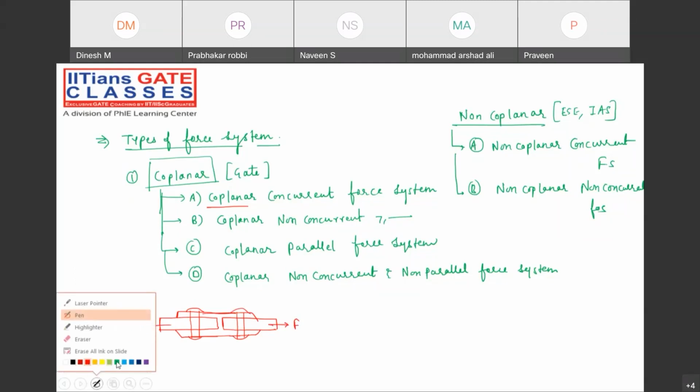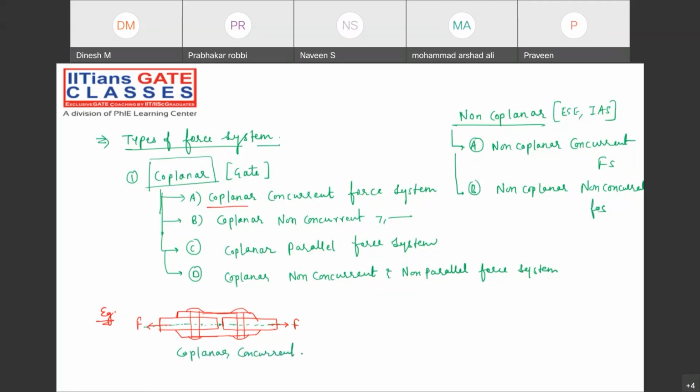Sir, why are you drawing this particular thing? Try to understand. What about the line of action of the force? Are the lines of action of both forces the same or different? Line of action of the force means when you pass a line through the forces, whether they are meeting at a particular point or not. Yes, they are meeting at the particular point. They are on the same plane. Then we say it's a coplanar concurrent force system. Please note down.